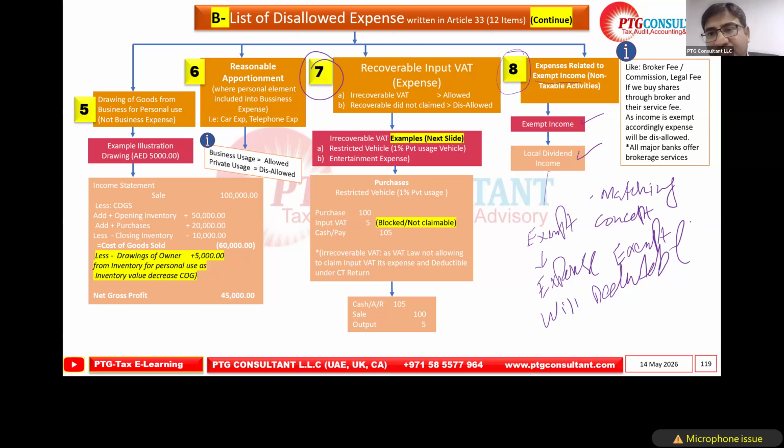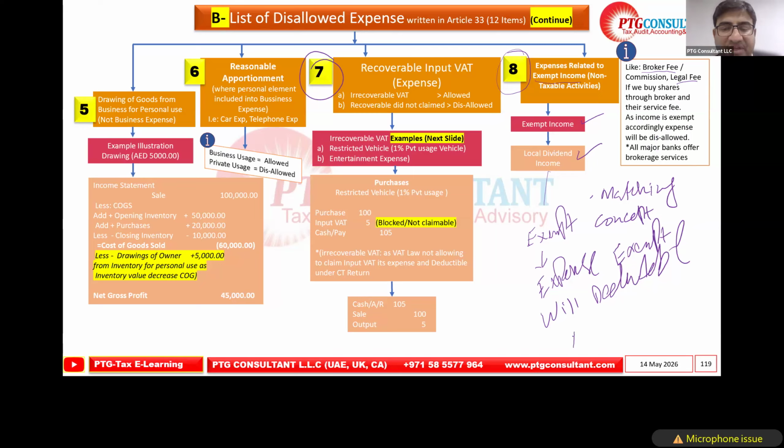So what are the expenses? Broker's fee, because we buy the shares. The broker will charge his fees, his commission, legal fees. Whatever the source or whatever the activity we used. Normally even when we buy shares online, there are different brokers, like each bank has a securities section also.